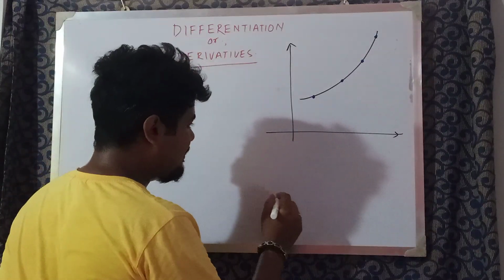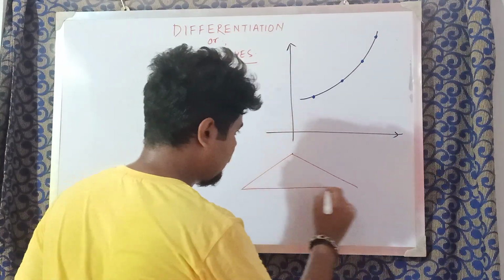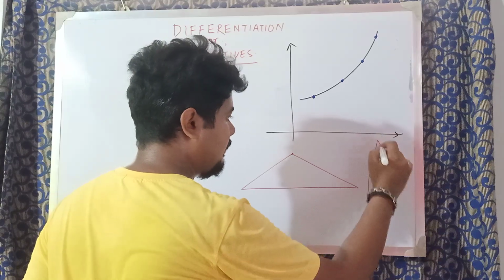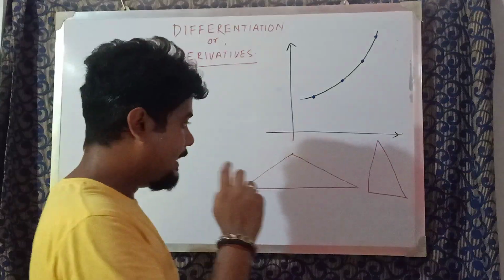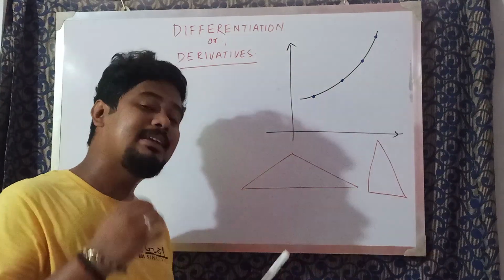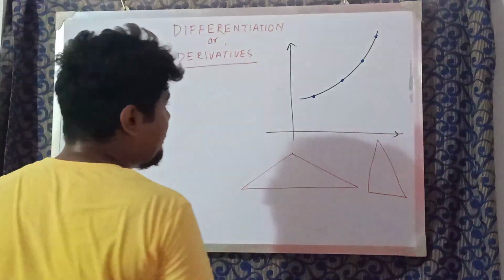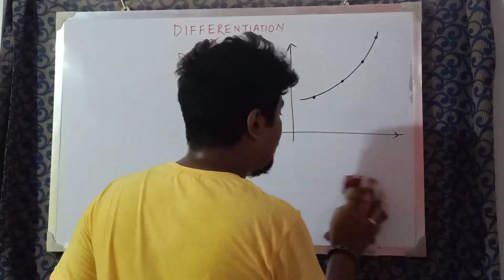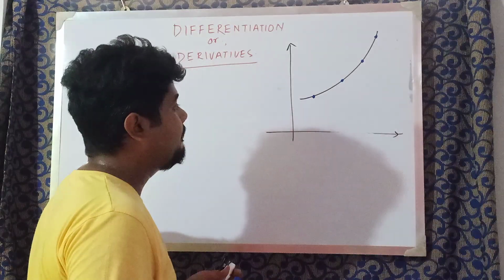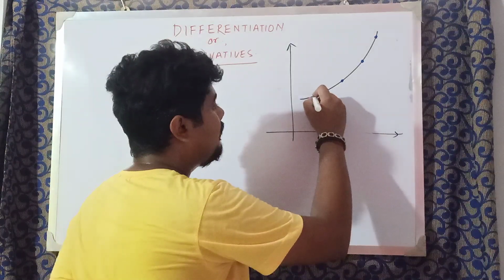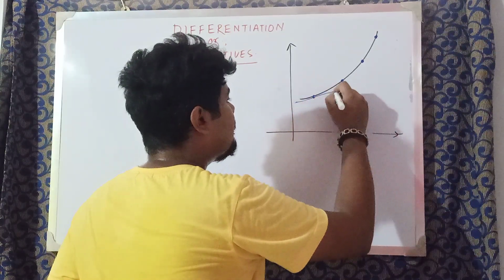So suppose there is a triangle like this and another triangle like this. So which triangle is much more steep? Obviously this one. We can say just by observing this triangle. Similarly, we can do the same in this graph also. If we consider this point, just listen very carefully. If we consider this point, the slope will be like this.